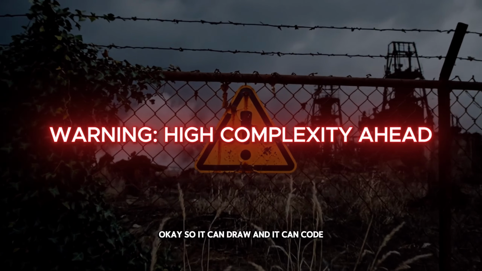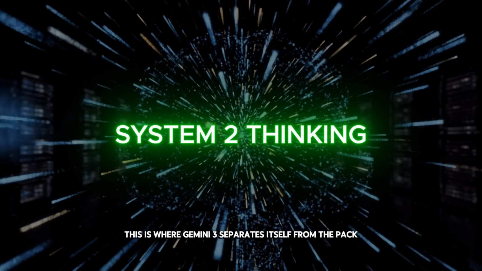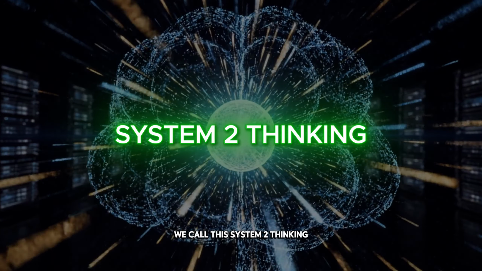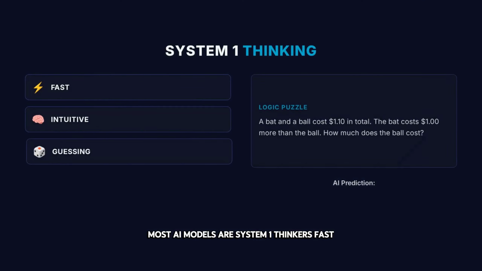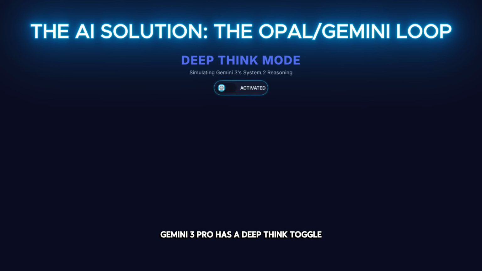Okay, so it can draw and it can code. But can it think? This is where Gemini 3 separates itself from the pack. We call this System 2 thinking. Most AI models are System 1 thinkers, fast, intuitive, and prone to guessing. If you ask a complex logic puzzle, they usually just predict the next most likely word, which often leads to confident stupidity. Gemini 3 Pro has a deep think toggle.